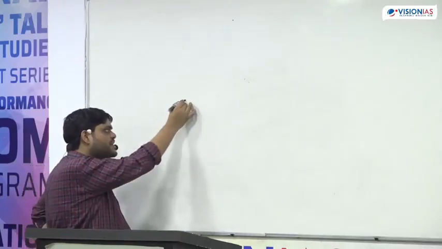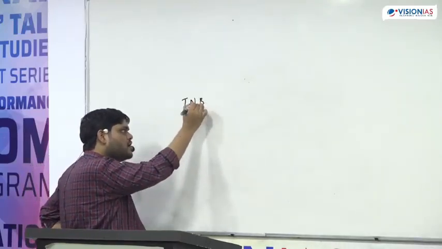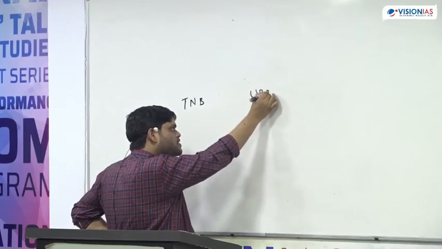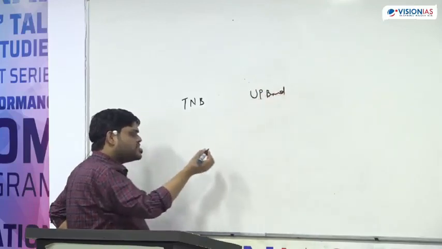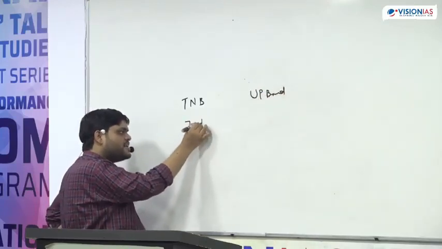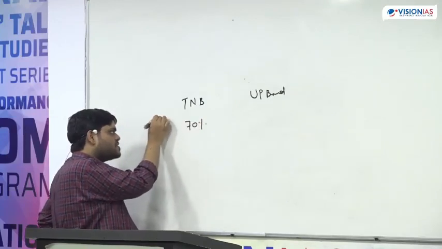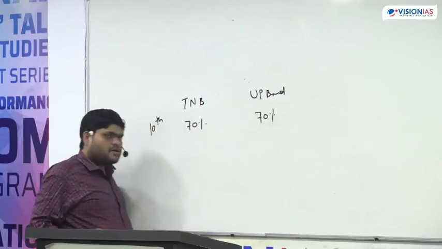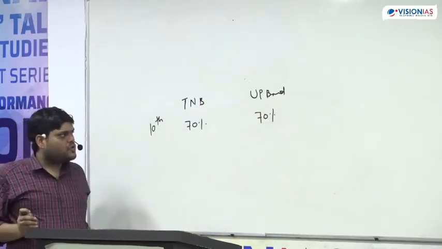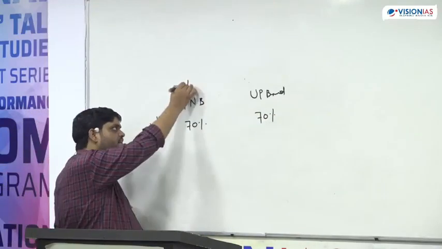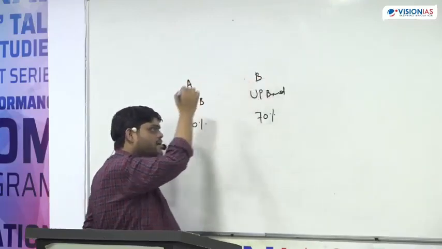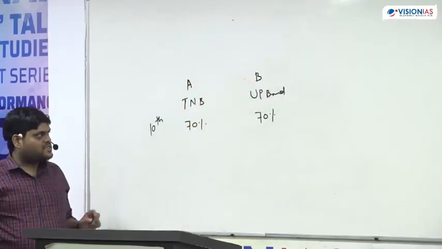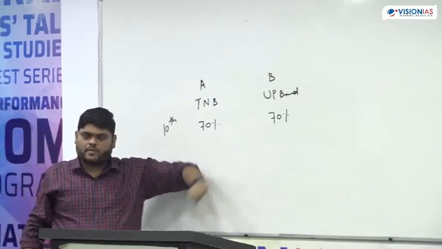Suppose a student is in the Tamil Nadu board and a student is in the UP board, and both students got 70% marks in class 10th. Suppose this is student A and this is student B. If I ask you, who scored more marks, student A or student B?